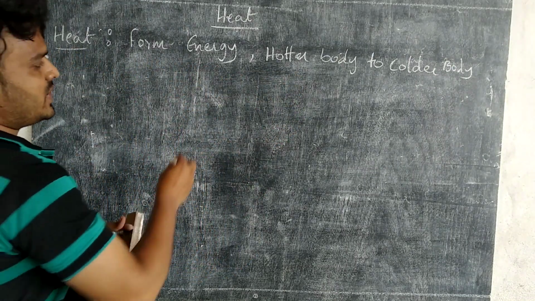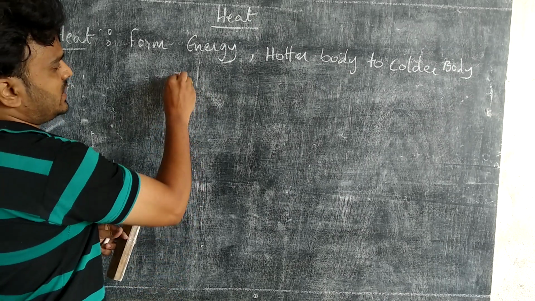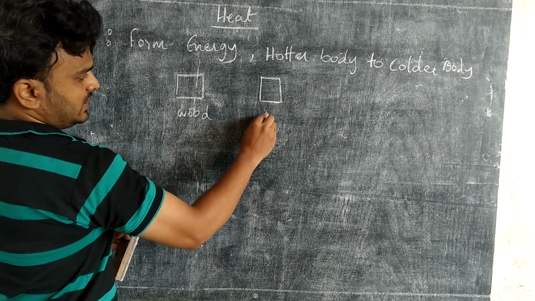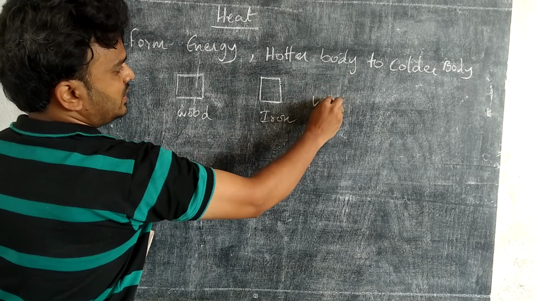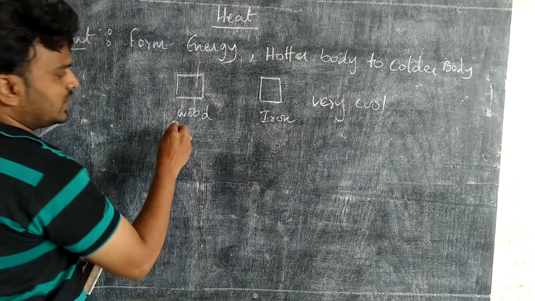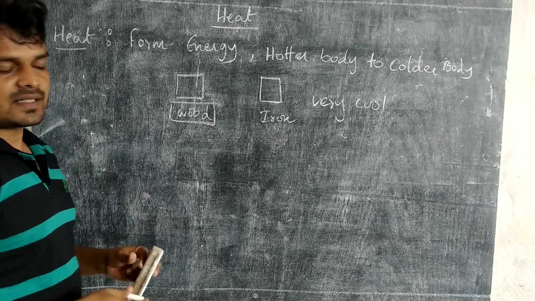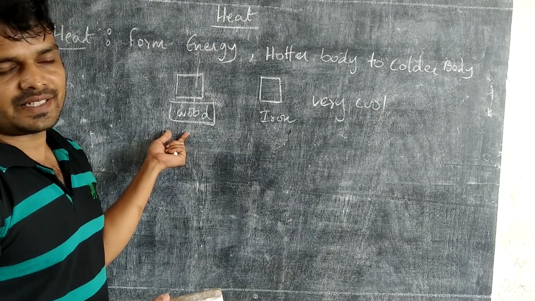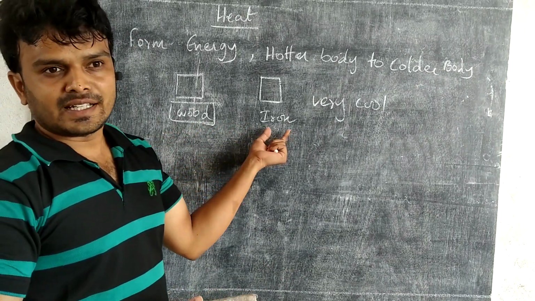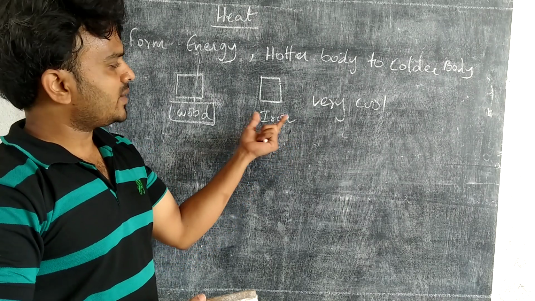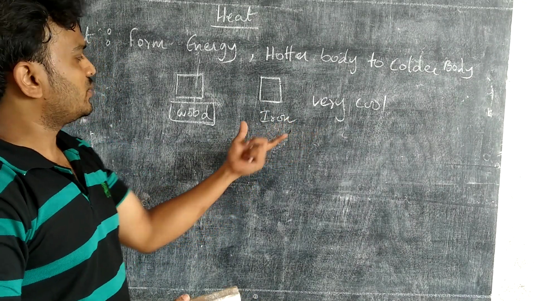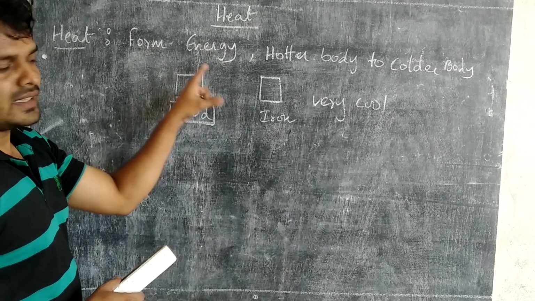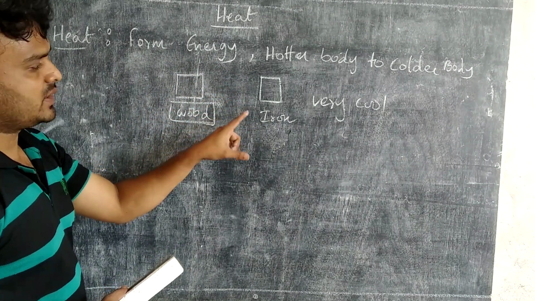Here, the two objects we have taken are wood and iron. See, which one is colder? When compared with the wooden block, the iron block is very cool. Why? Because iron loses more heat energy, while wood loses less heat energy. That means it depends upon the nature of the material they are made of. That can be proven in later classes with an activity, so don't worry about that. So transfer of heat takes place between two objects when they are in contact, and it also depends upon the nature of the material they are made of.